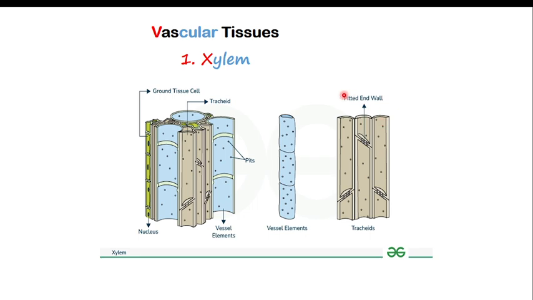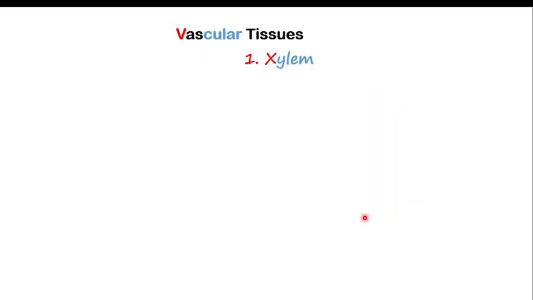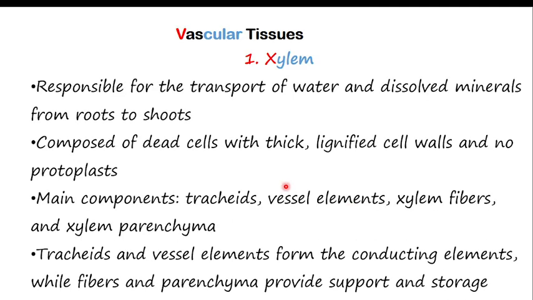Minerals like nitrate help the plant to make protein, so that the protein enters the food chain when consumers eat the plant. The xylem contains tracheids and vessel elements, which are the main cells formed to conduct the water, while the fibers and parenchyma provide support and storage.